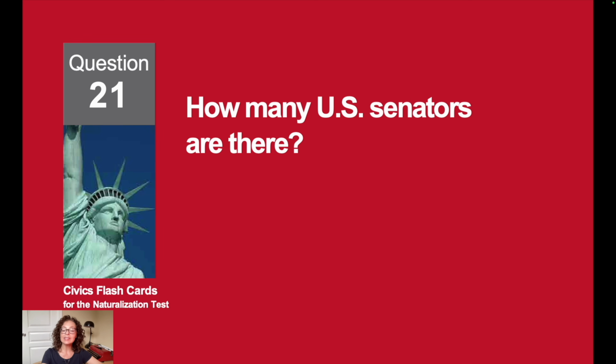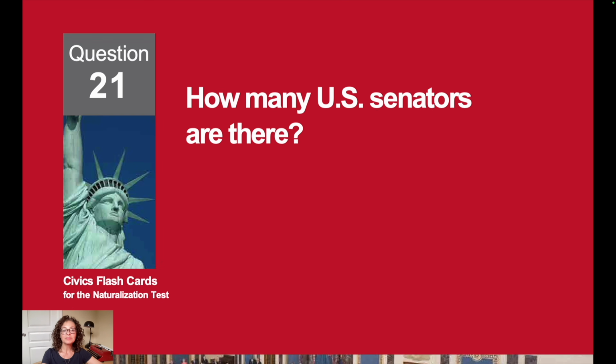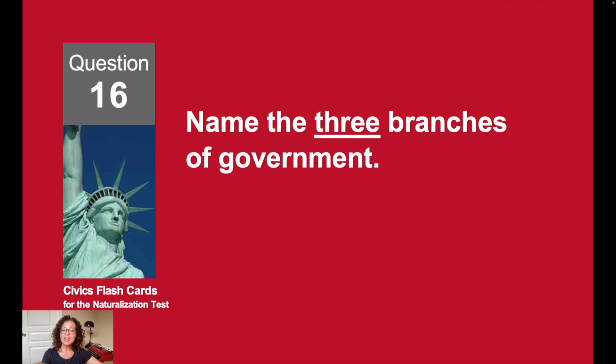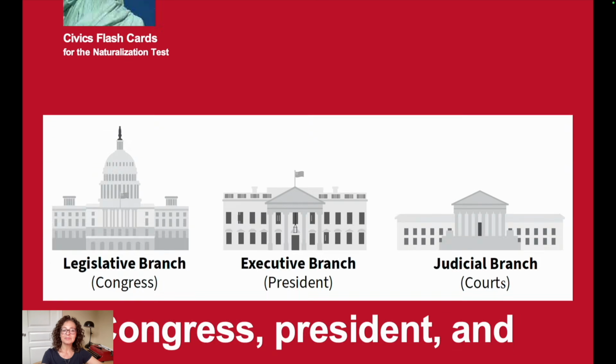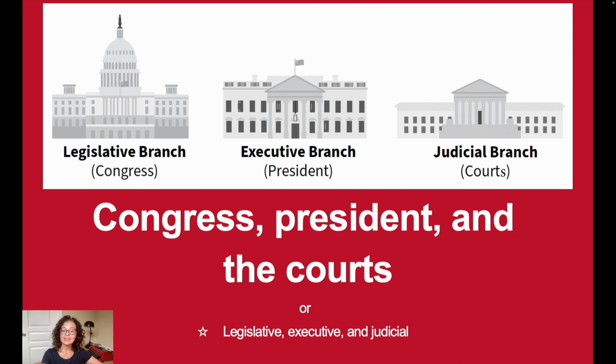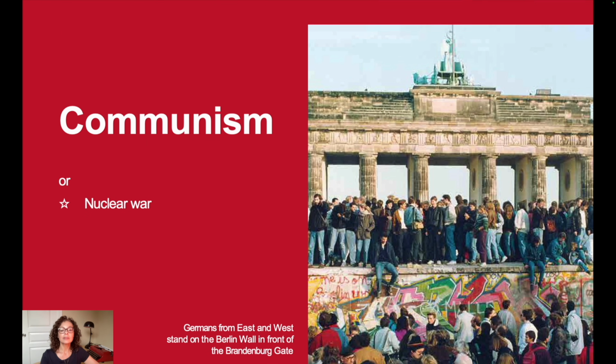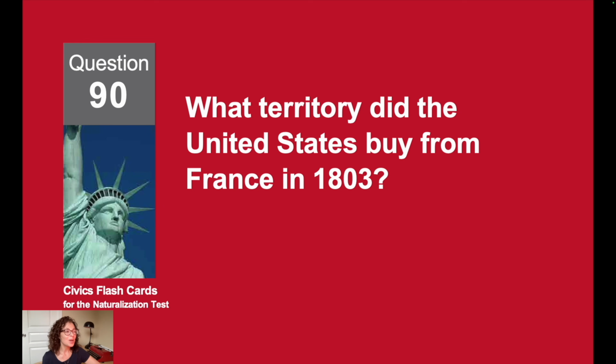How many U.S. senators are there? 100. Name the 3 branches of government. Congress, President, and the courts. During the Cold War, what was one main concern of the United States? Communism. What territory did the United States buy from France in 1803?